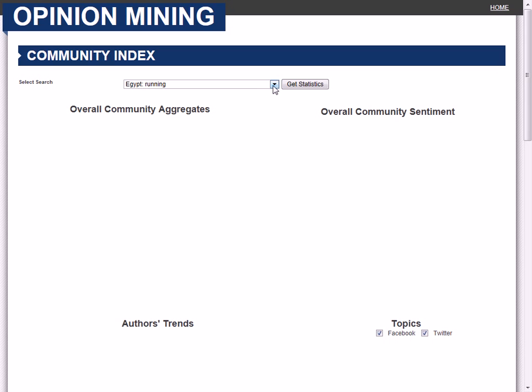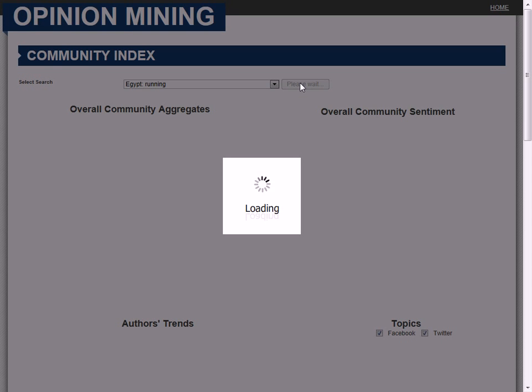From the Select Search dropdown, a user selects one of his or her current tracked searches and then clicks on the Get Statistics button to view the current results. As you can see from the list, we are currently testing the system on Egypt as a general political topic and other telco operators to measure their customer satisfaction. So now I'll choose Egypt and then click Statistics.